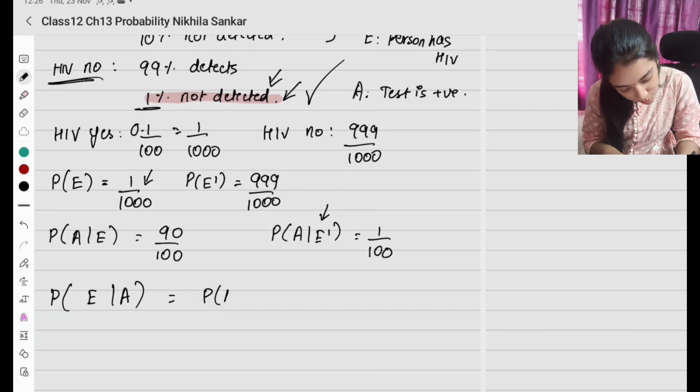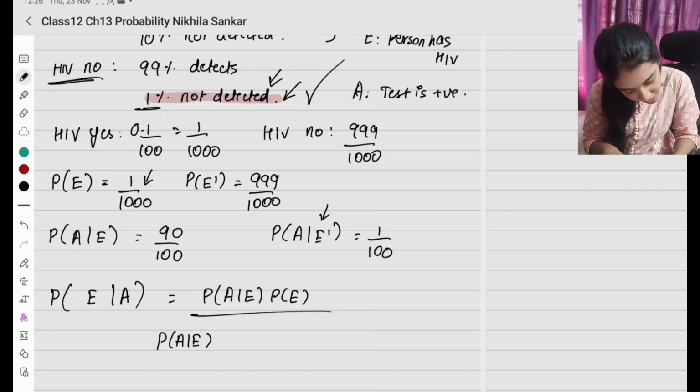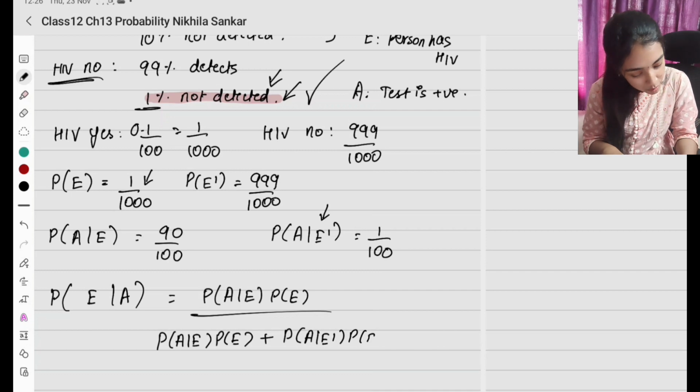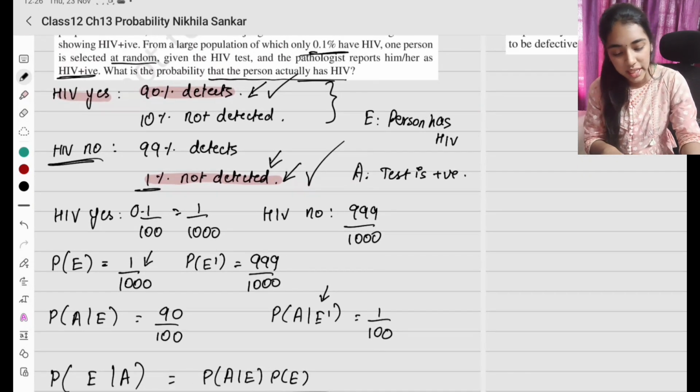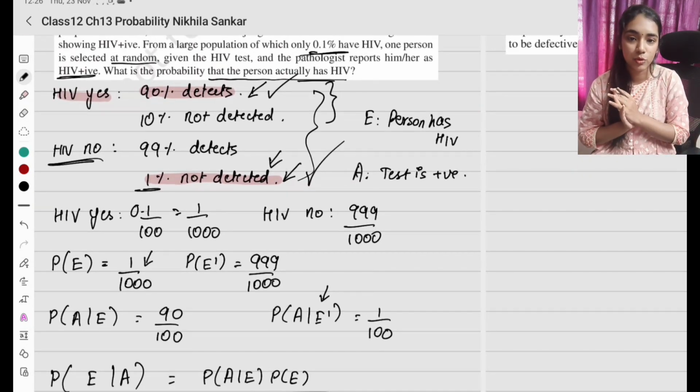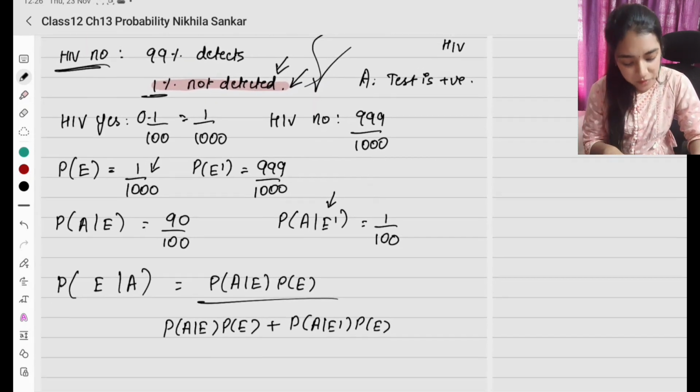After this the formula is easy. So probability of A given E, written the other way, times probability of E, divided by what are the two different possibilities? Probability of A given E times probability of E plus probability of A given E dash times probability of E dash. Okay, you just need to interpret the given information correctly. Simple.